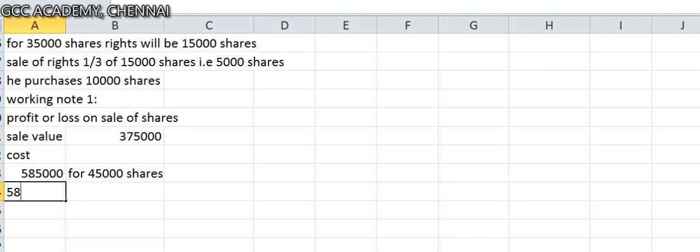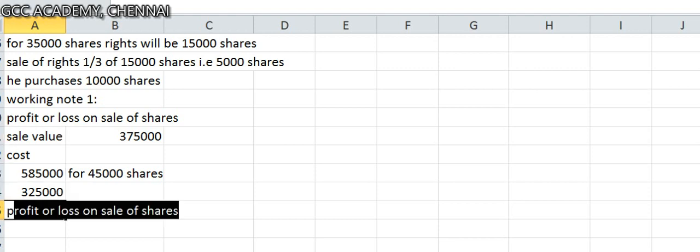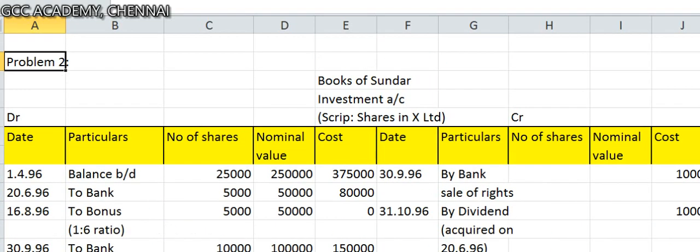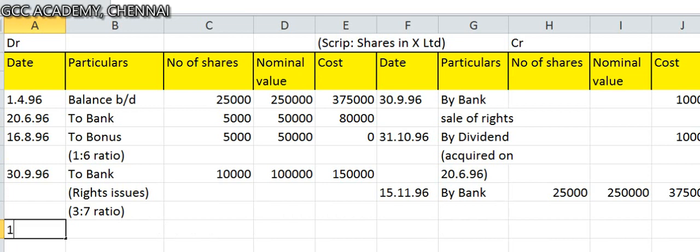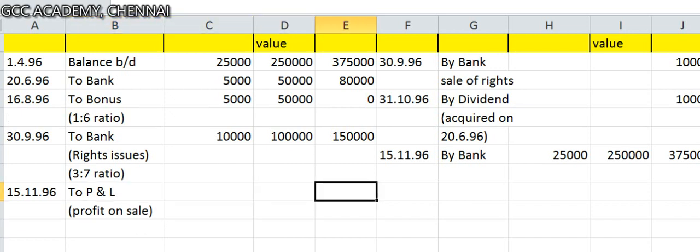So 5,85,000 into 25,000 divided by 45,000. You will get a value here, which is 3,25,000, and he has sold it for 3,75,000. So profit of 50,000. Profit of rupees 50,000. So very important, dear students, this profit I should transfer it to P&L on the date of sale, 15/11/96, to P&L, profit on sale. So he's making a profit of 50,000.